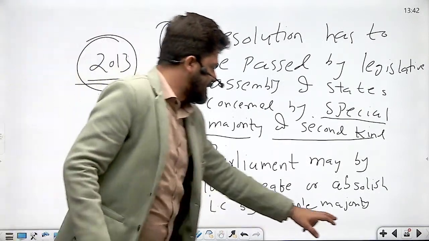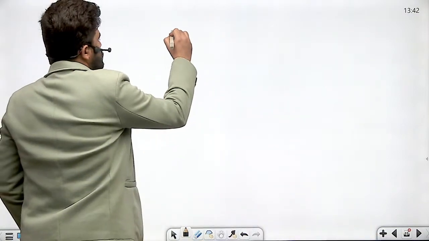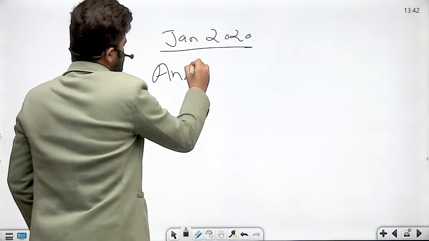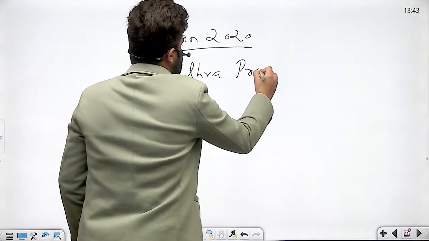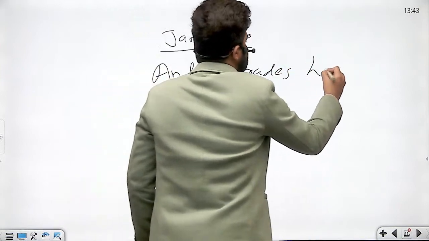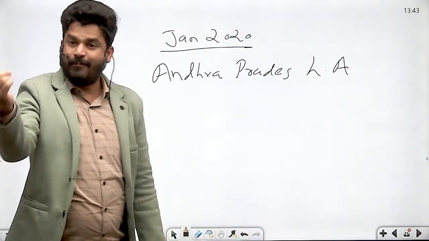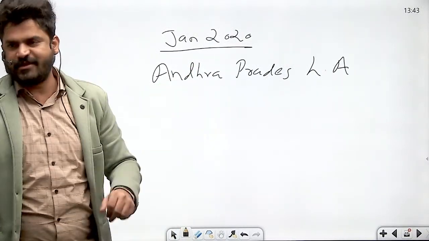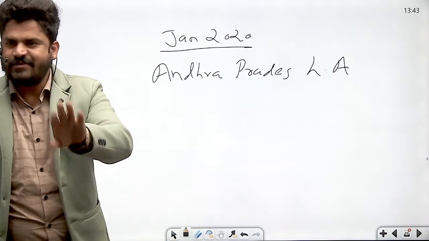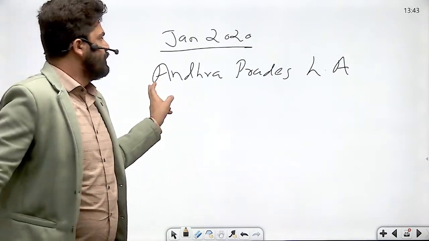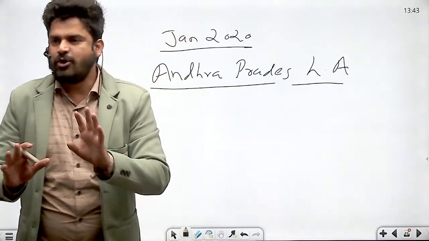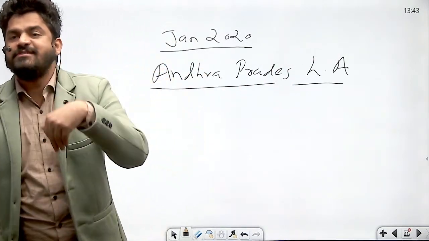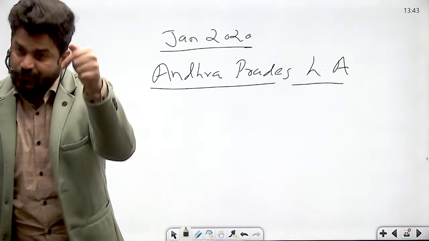Then another example, recent example मैं बताता हूँ. January 2020 में आंध्र प्रदेश Legislative Assembly, it passed the resolution by special majority of second kind for abolition of Legislative Council in Andhra Pradesh, because Andhra Pradesh has Legislative Council. The Legislative Assembly said that we don't want Legislative Council. Now, it is not as if the moment Andhra Pradesh Legislative Assembly has passed that resolution, the Legislative Council has abolished. No, even today, Andhra Pradesh has Legislative Council.